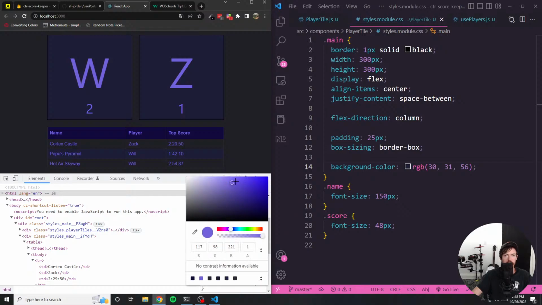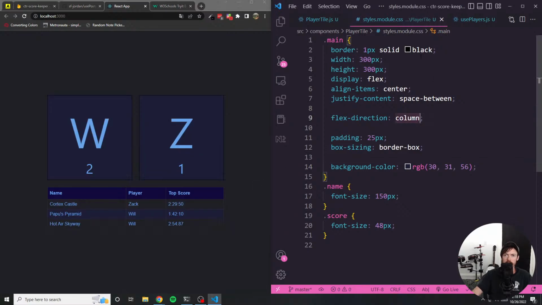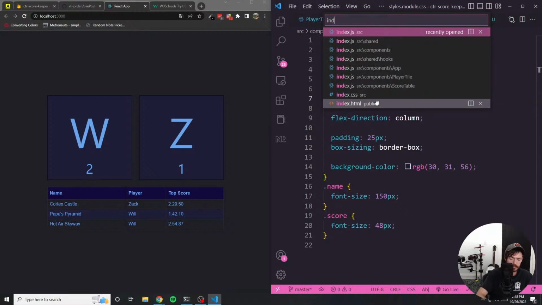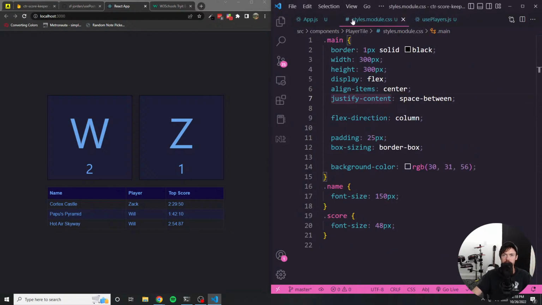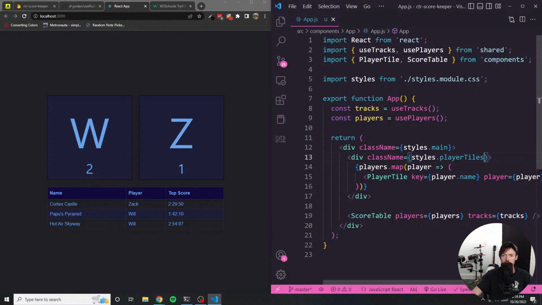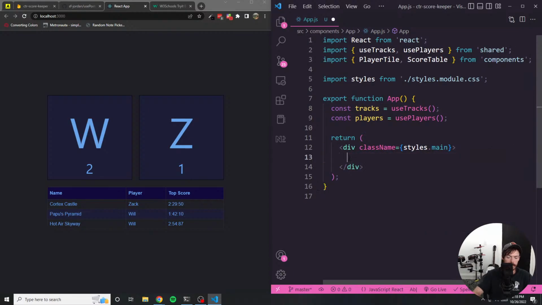Yeah, so let's see if we can find a better color, maybe something that contrasts a little better, something like that. What do we think of that? I think that looks okay. So let's change that to this. And then I think we should have some type of header that says what this even is in the first place. So probably on the app.js, let's throw in a header here.